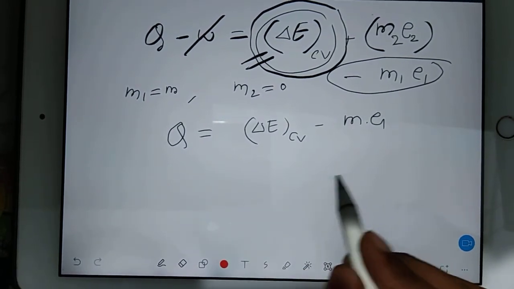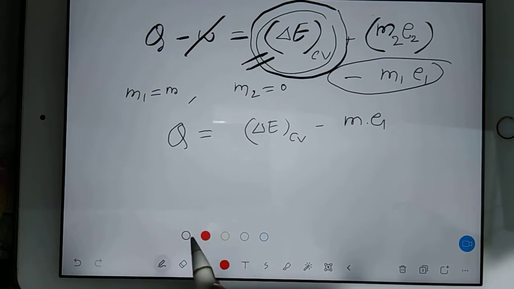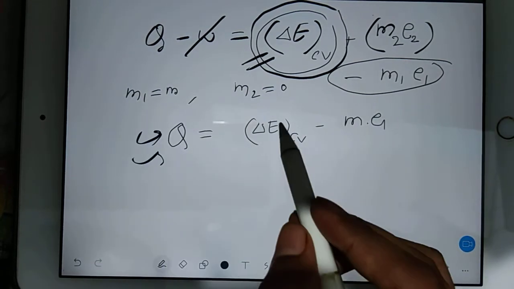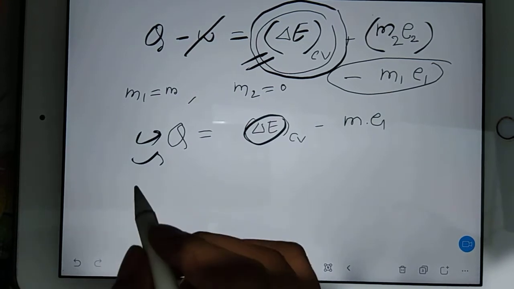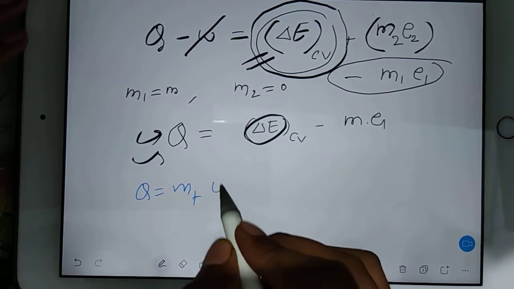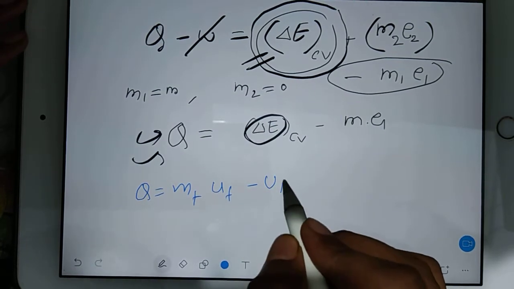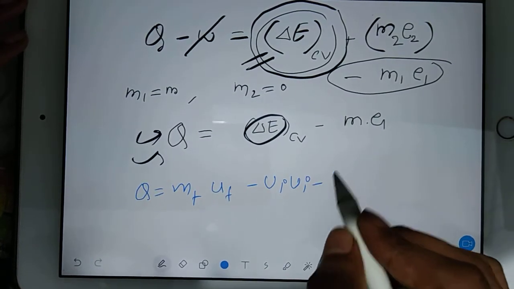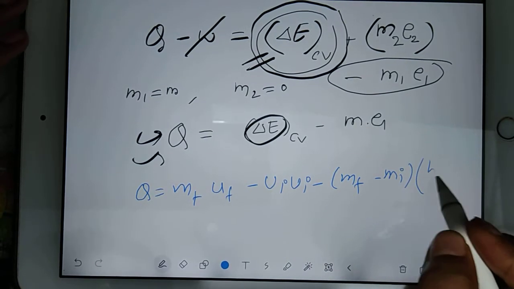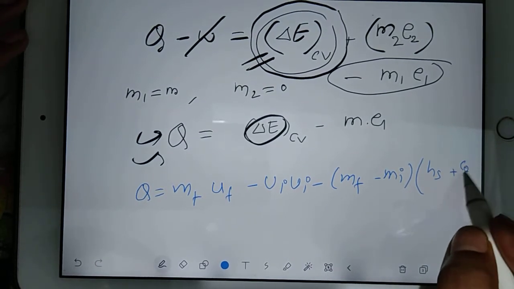Okay, so we are going to have a final equation. After substituting values here, I will be getting my Q is equal to M final U final minus M initial U initial minus (M final minus M initial) bracket hs plus Cs square by 2.